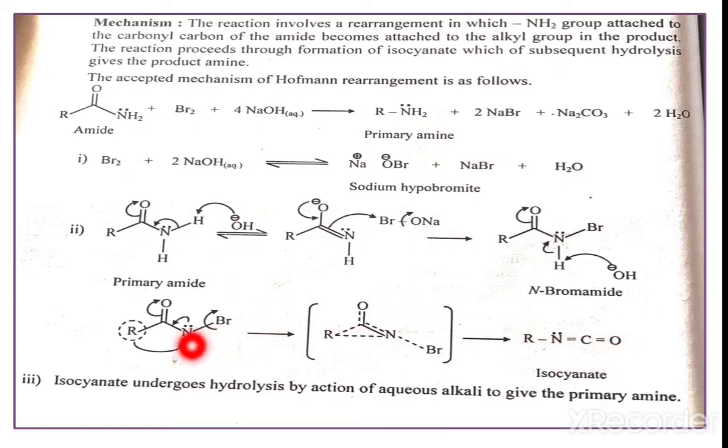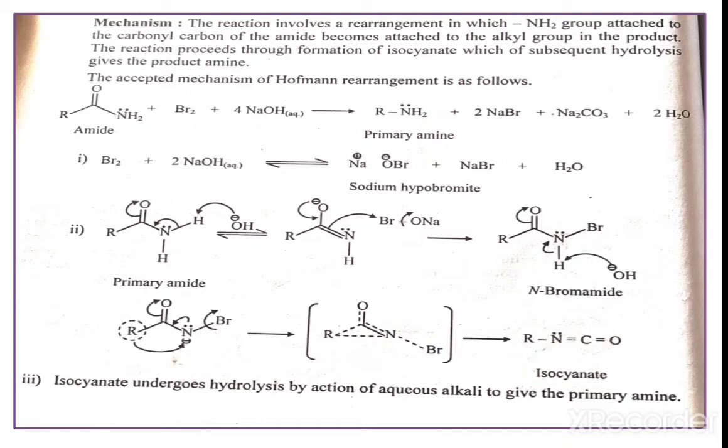I have repeated: here N minus. Now this nitrogen carrying a lone pair will shift here, and this bond will be delocalized, and simultaneously the R group shifts to the nitrogen. Here we get the R, and here this nitrogen, N double bond C, and here C double bond O. That means here we get the isocyanate.